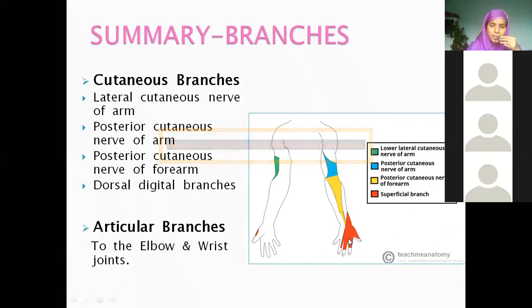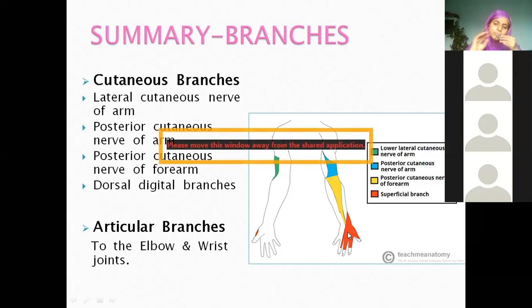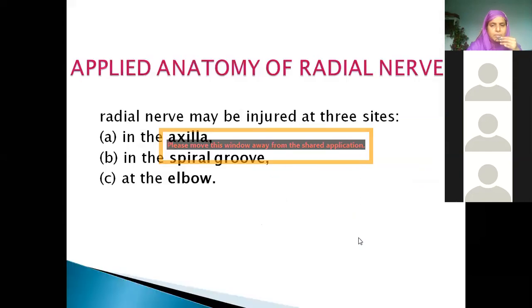The terminal parts are supplied by the median nerve, but this 1.5 area is ulnar nerve. So the sensory loss is 3.5 fingers, but the terminal phalanges are not supplied.